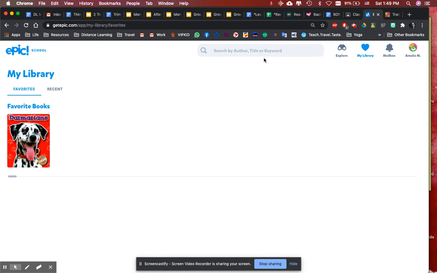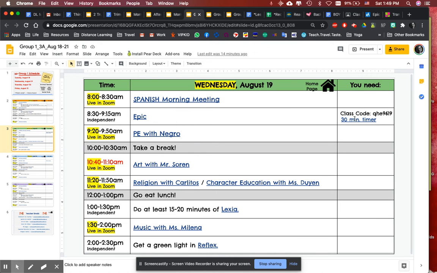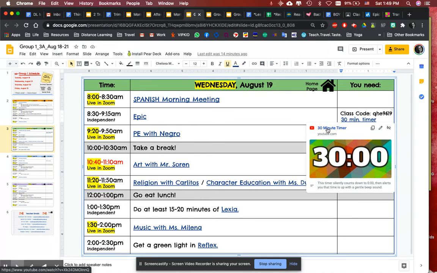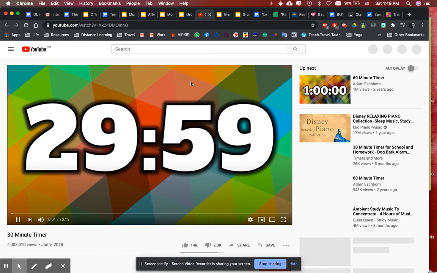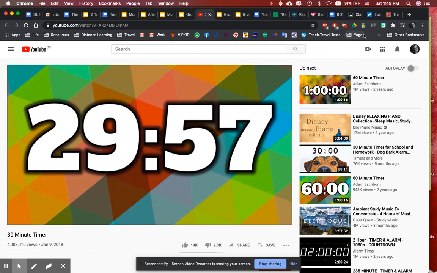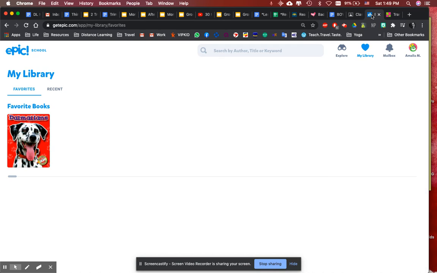Make sure that as you are reading in Epic that you are using your 30-minute timer. So always opening that in another page when you start reading, not when you start looking for books, when you actually start reading. And that will help you to know how long it's been 30 minutes. And that's Epic.